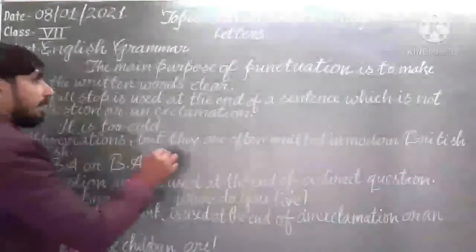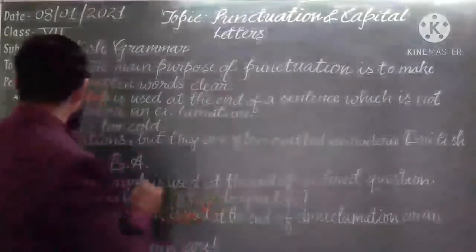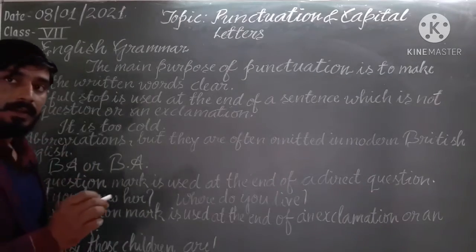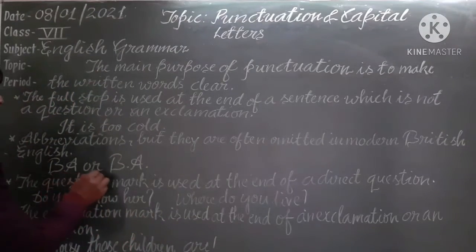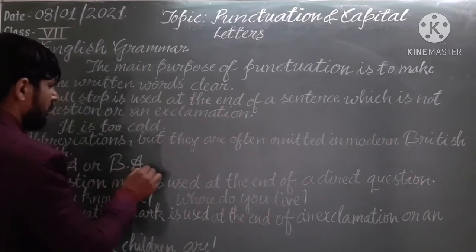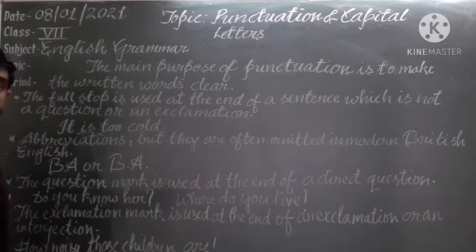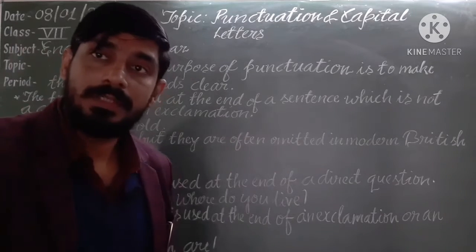They are often omitted in modern British English. In modern British English, we omit the full stop. So see the example: B.A. or BA, with full stops, means we say it also as dot.